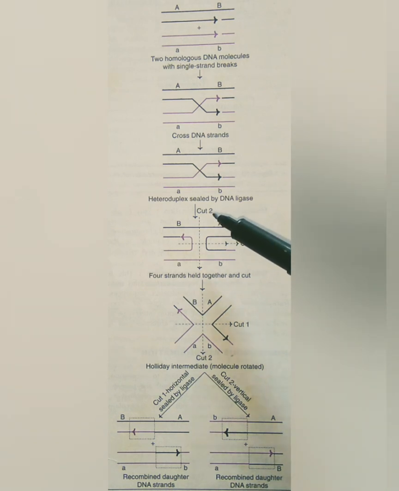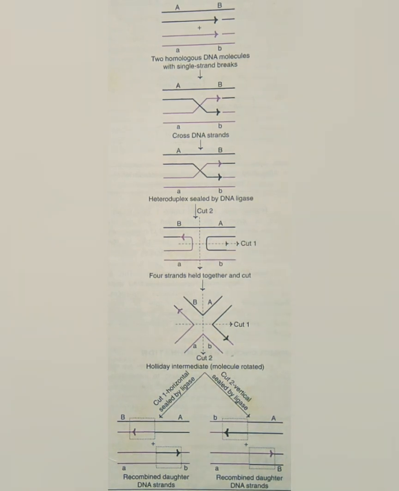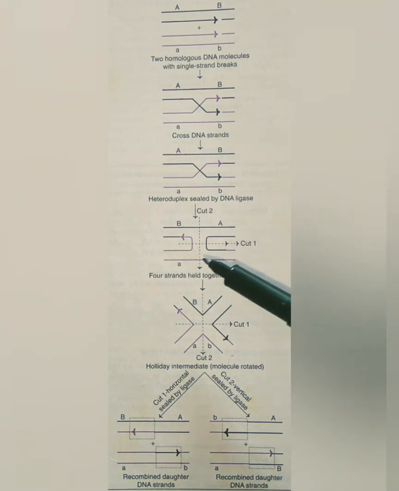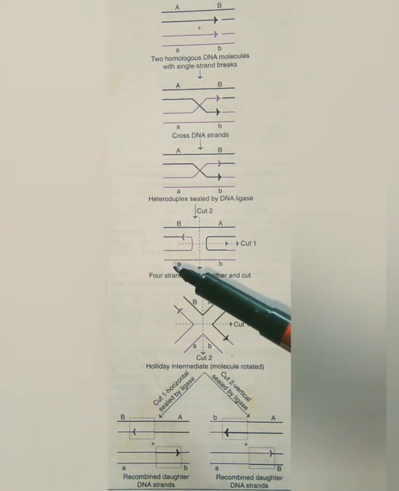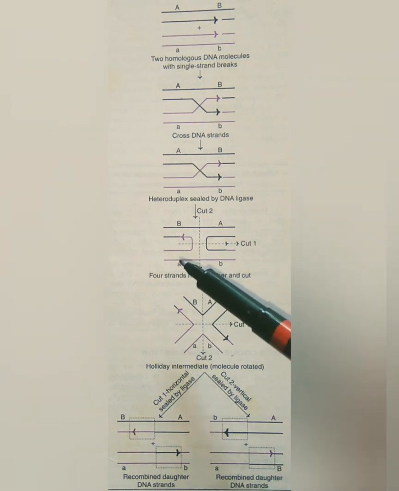This phenomenon, referred to as branch migration, results in the formation of heteroduplex DNA. The enzyme DNA ligase seals the nick. The two DNA duplexes, four strands of DNA joined by a single crossover point, can rotate to create a four-stranded Holliday junction. Now, the DNA molecules are subjected to symmetrical cuts in either of the two directions, and the cut ends are resealed by ligase. The DNA exchange is determined by the direction of the cuts, which could be horizontal or vertical.